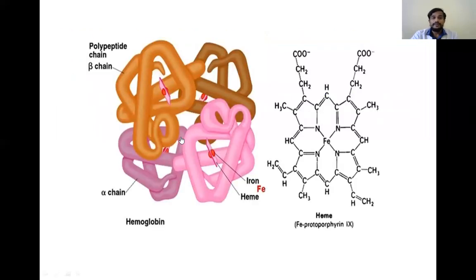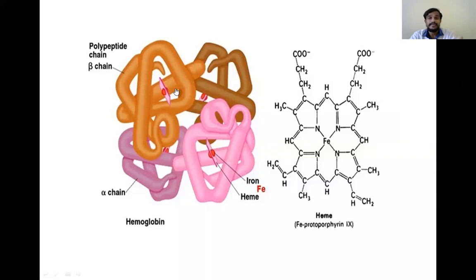You know the hemoglobin is made up of 2 alpha chains and 2 beta chains. These are nothing but proteins. Each chain is a protein which is synthesized from transcription and translation. So if there is any defect in the gene, in the DNA, there will be a defect in the mRNA that is formed, and when this mRNA forms the polypeptide chains, there will be a defect in the polypeptide chain.